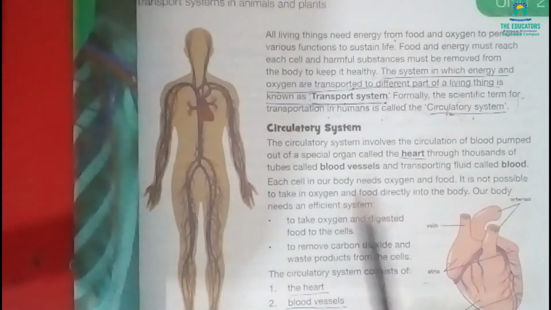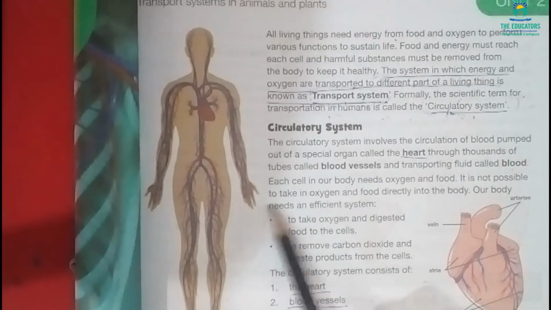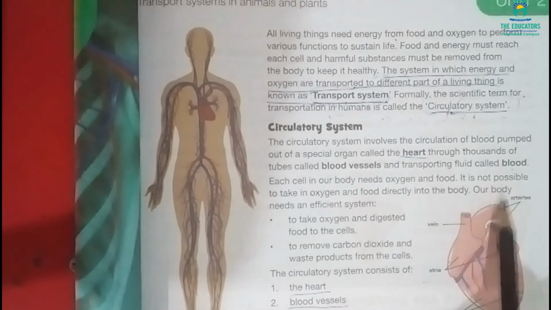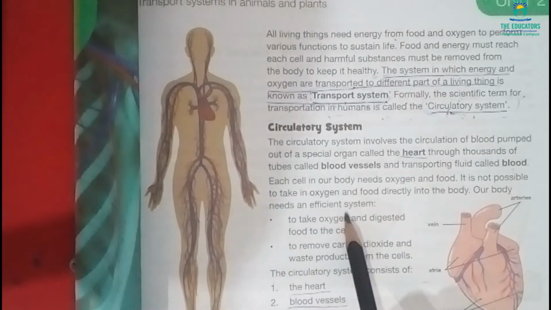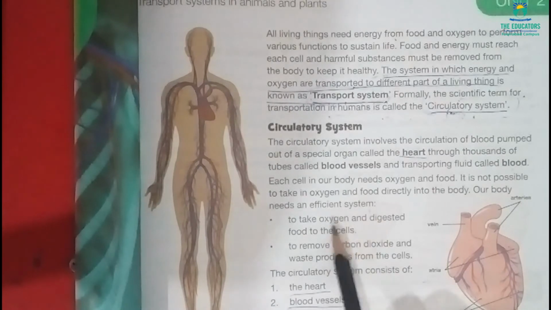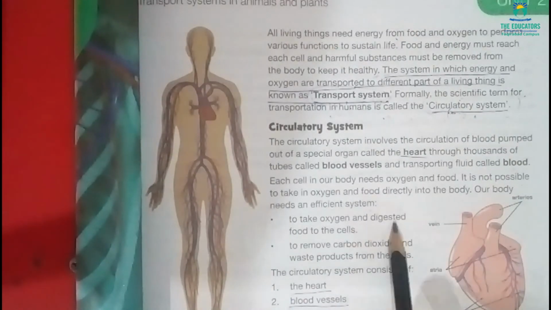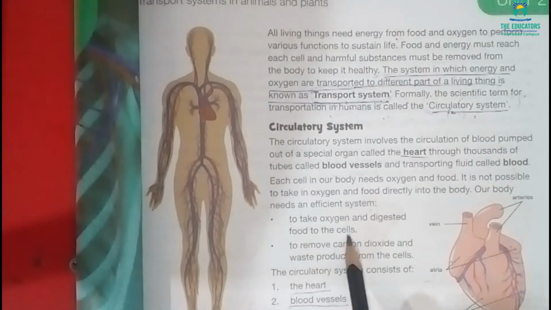Each cell in our body needs oxygen and food. It is not possible to take in oxygen and food directly into the body. Our body needs an efficient system. First, to take oxygen and digested food to the cell.